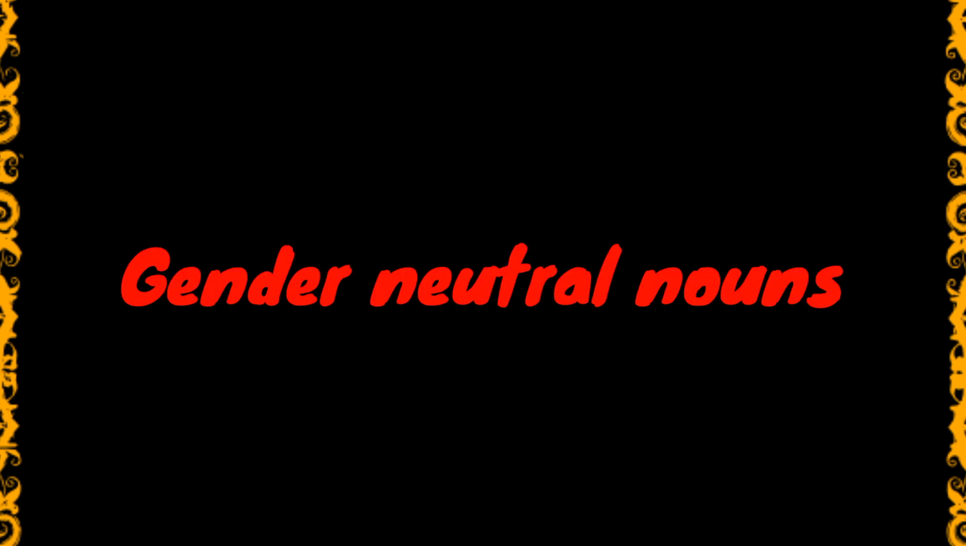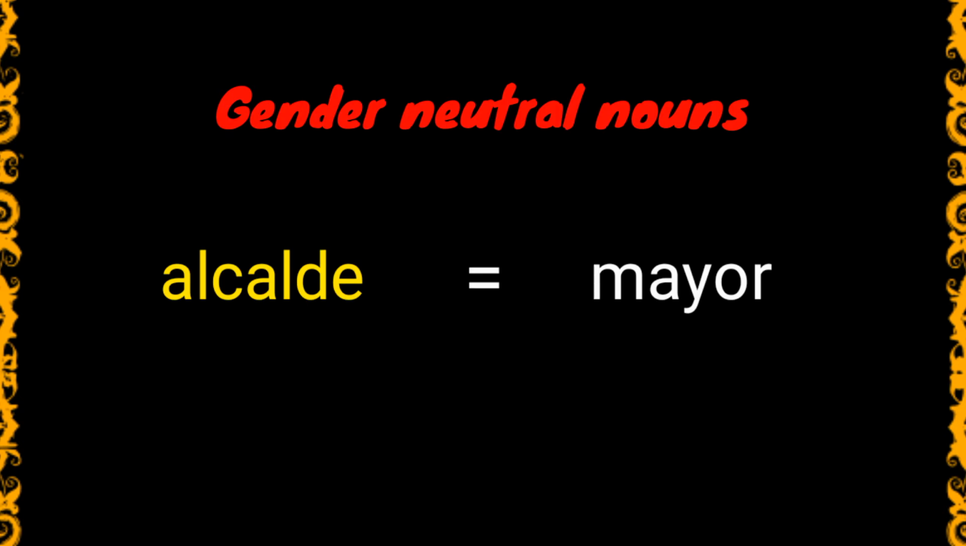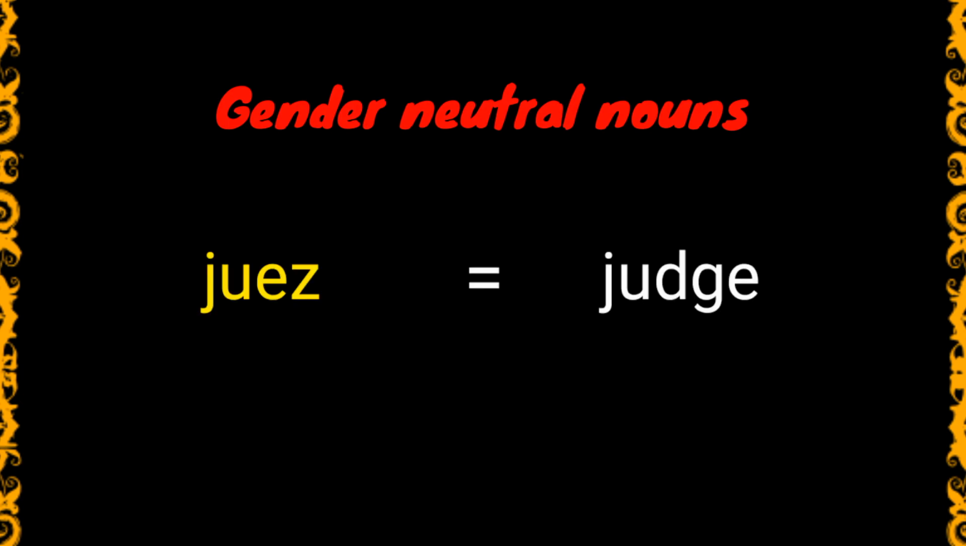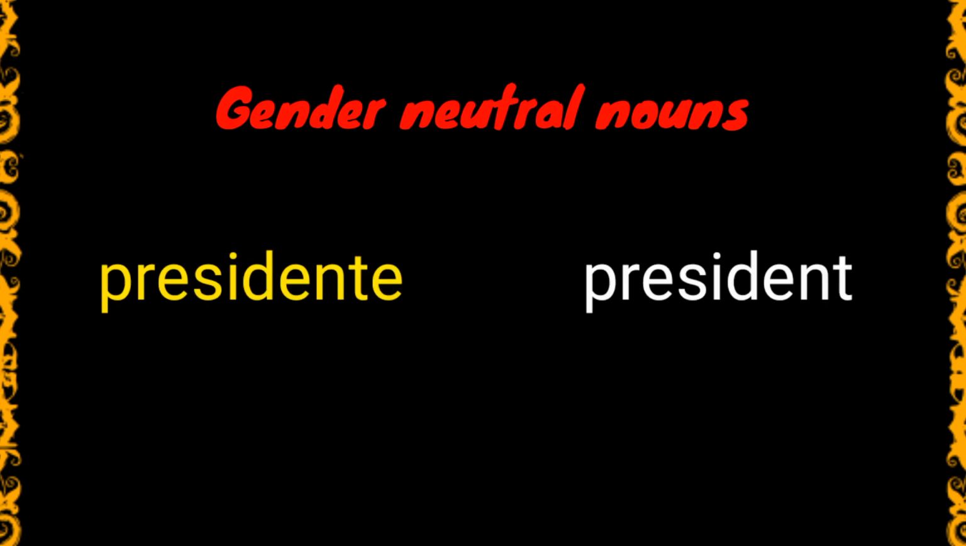There are also nouns referring to persons that are either masculine or feminine. This means you can use them to refer to either a male or a female. Here are some examples. We say alcalde, referring to a mayor regardless of whether the person is a male or a female. We also say guardia when referring to a guard or a security guard. When we say juez, we mean a judge in a courtroom. And presidente is simply president.